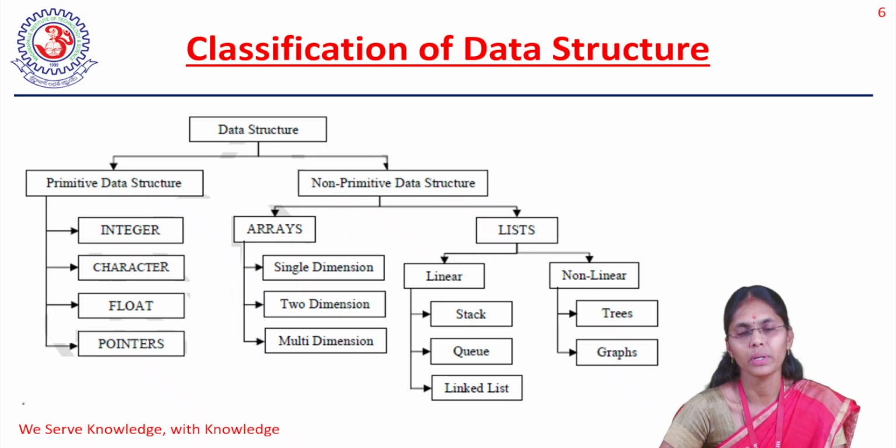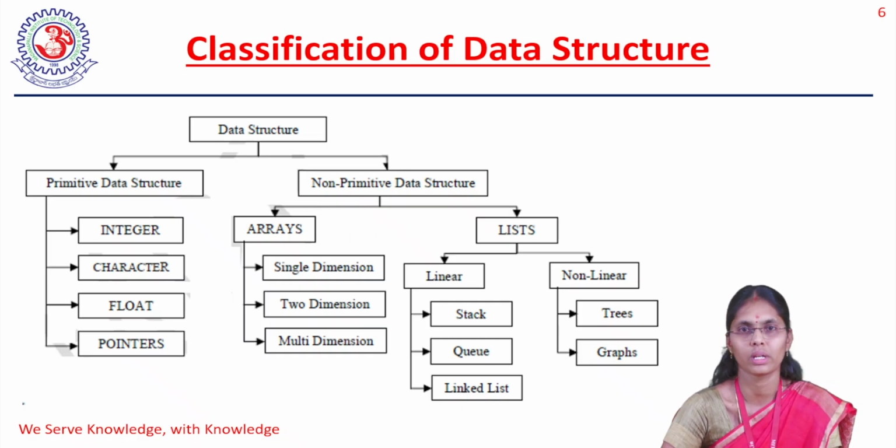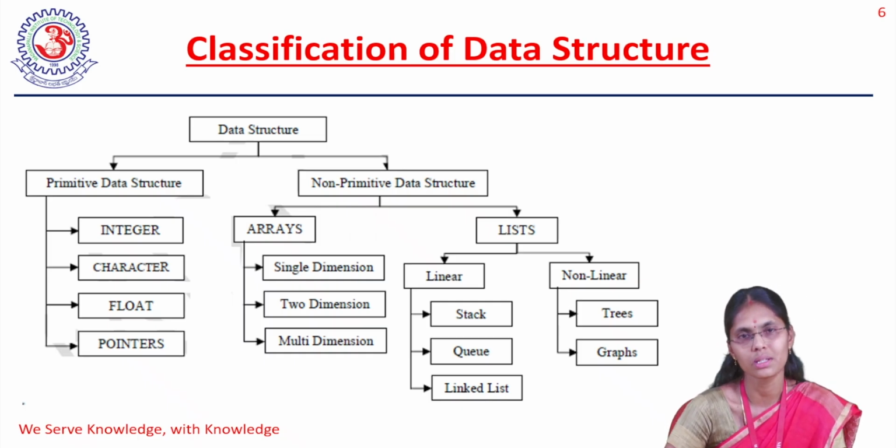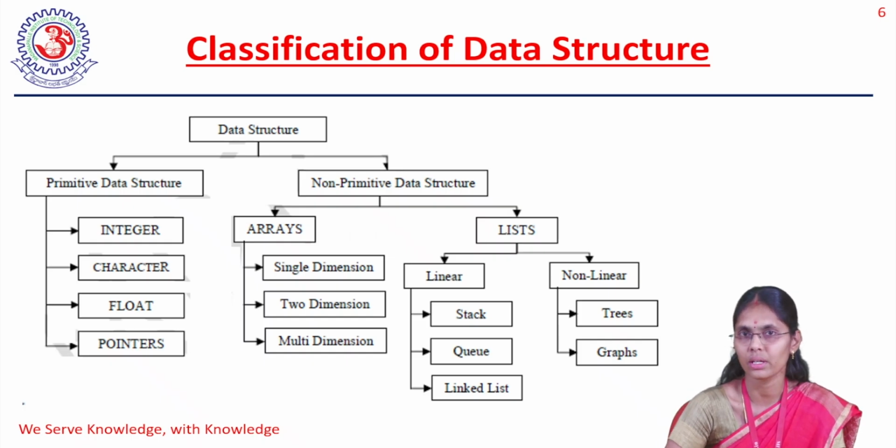So what is a primitive data structure? A primitive data structure is a kind of data structure that your system itself already has. There is no need to write any special program to implement it. You just use certain keywords, and automatically that data structure will be executed. For example, integer, float, character, double. If you are using C programming, are we defining how integer numbers should be, or how a float number should be? No. But automatically it works, because it is pre-bound in your compiler itself.